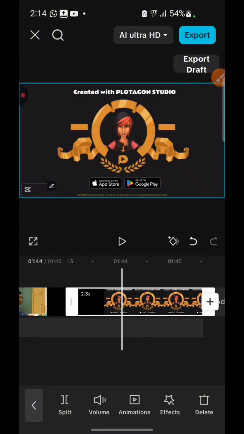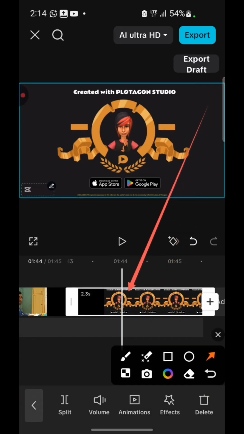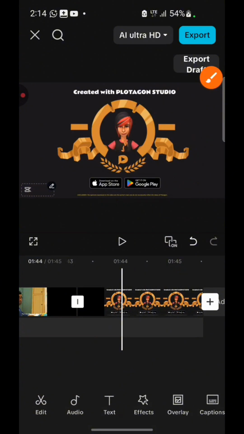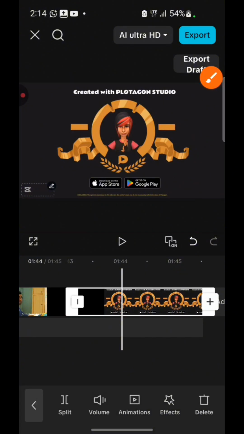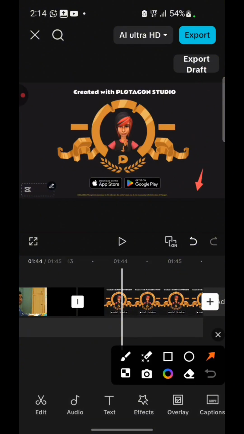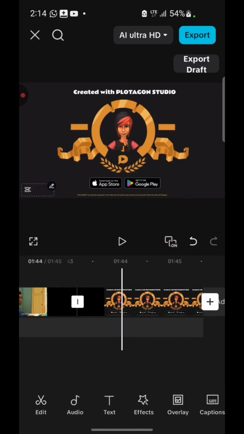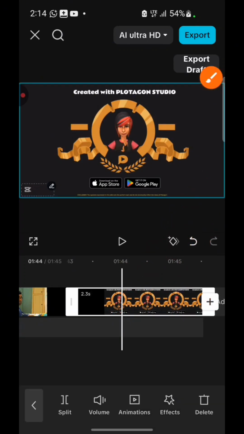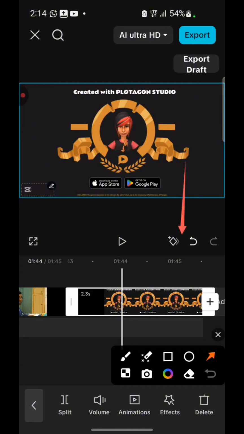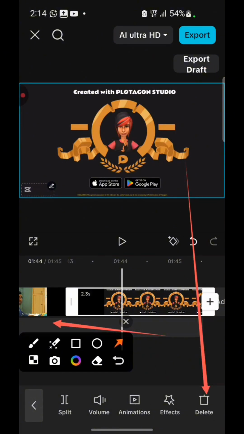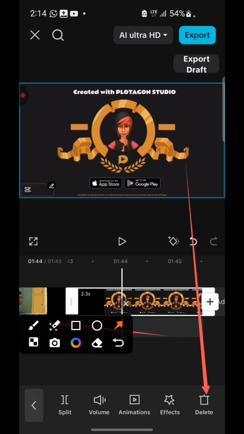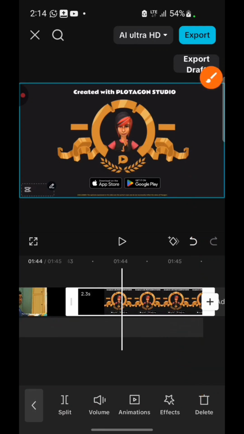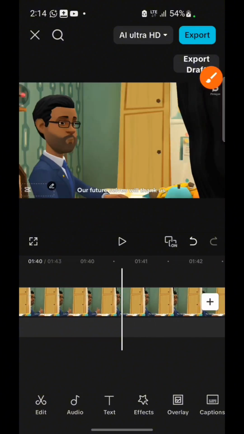Make sure that it's highlighted like this. If it's not selected, select it. You can see it's selected; that is why you are seeing this white. If it's not selected, you will not see the white on all these sides. So if I select it, you are going to see the white. Once it's selected, just click on Delete, this Delete you are seeing right here. All right, so now that is gone.